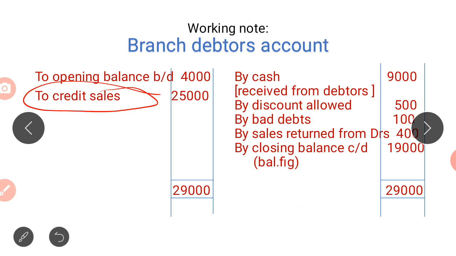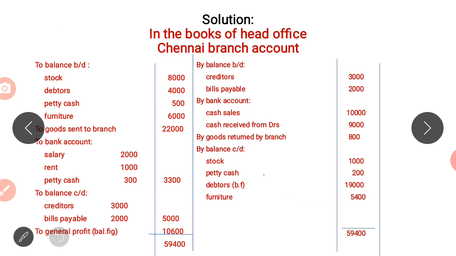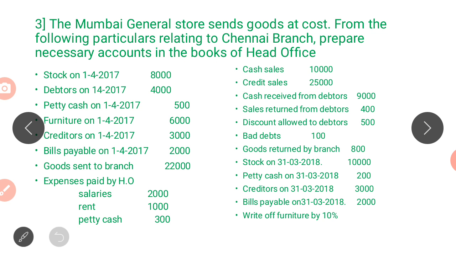Okay, credit sales is recorded on the debit side of the branch debtors account. Next we have cash received from debtors. So debtors are paying cash to whom? I think to the branch. So it is received from debtors. So cash is going out from the hands of the debtors. So whatever goes out has to be credited. So from debtors, make note of it, cash received from debtors.